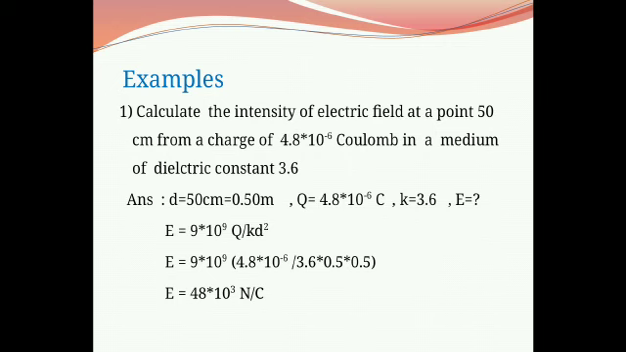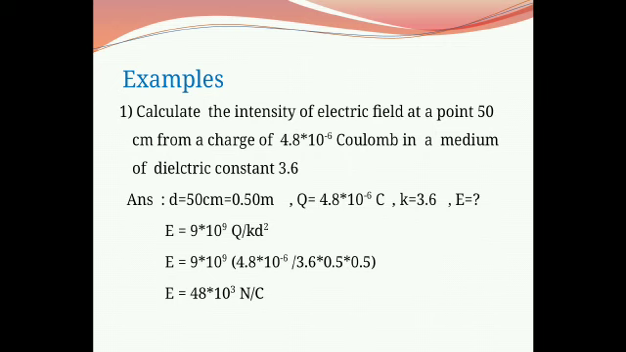Distance is 50 centimeter. When we solve any numerical, first convert the values in MKS system. Therefore, small d equals 50 centimeter, and in meter its value is 0.50. Second value is charge of 4.8 into 10 raised to minus 6 Coulomb, and therefore capital Q equals 4.8 into 10 raised to minus 6 Coulomb, and dielectric constant has value 3.6, that is K equals 3.6.